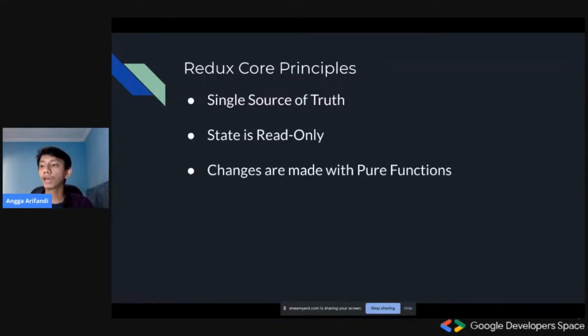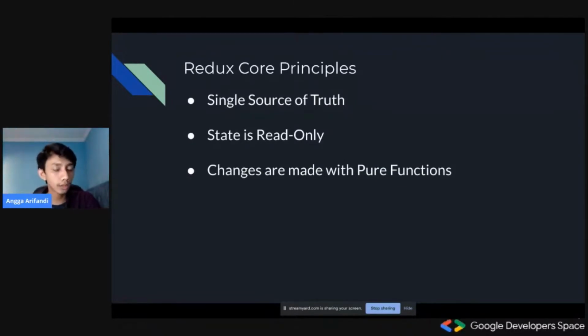For example, if we have database one and database two, we should only rely on one single source of truth. So we should create an abstraction layer on top of it, and we should only listen to that abstraction layer. We shouldn't listen to two sources of truth or sources of data.